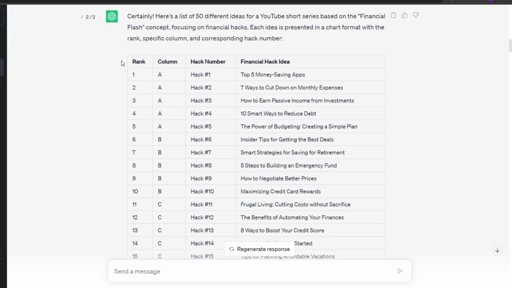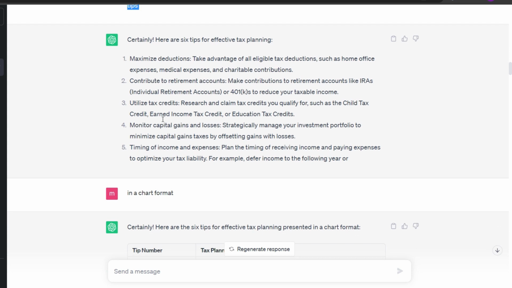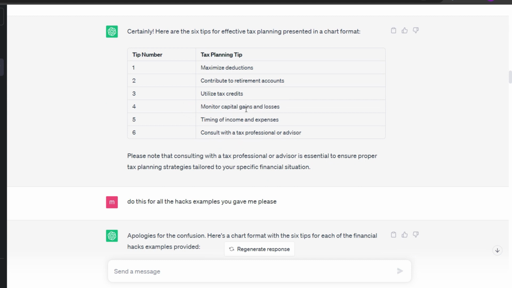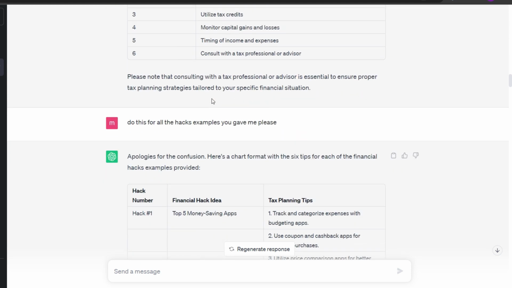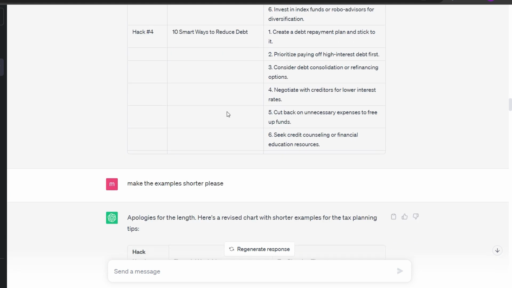You should give ChatGPT details about what you want, so here I typed in, give each hack an example. For example, 6 tips for effective tax planning. Name me the 6 tips, but it didn't put it in a table, so I asked it to do so, then I asked it to do it for all hacks. It provides only 4 hacks at a time, so you will keep telling it to continue until it finishes. For me, I only want 30 videos for now.